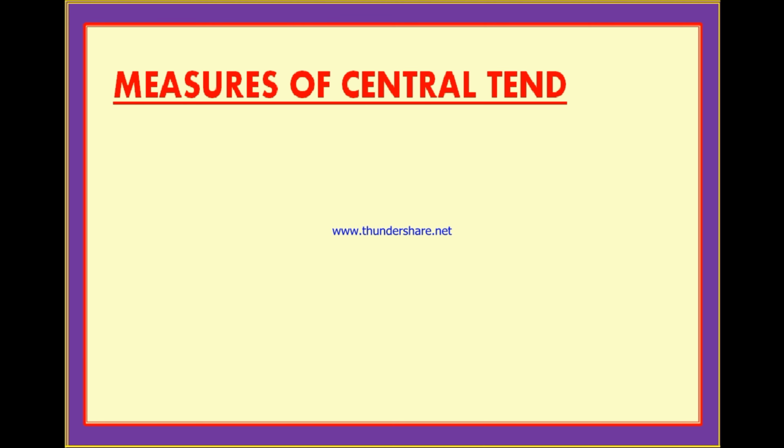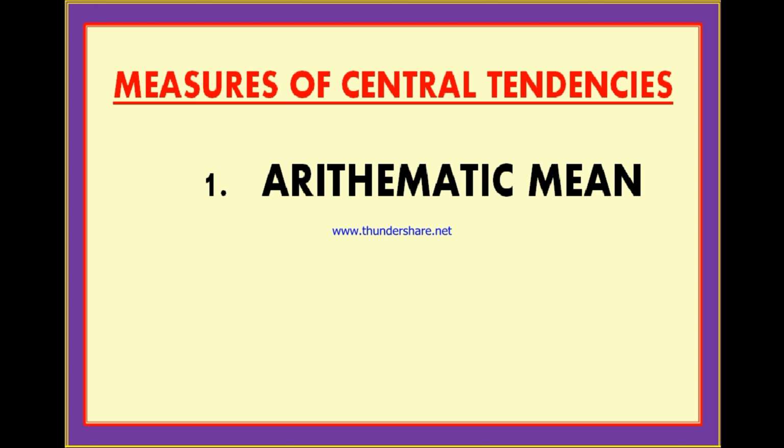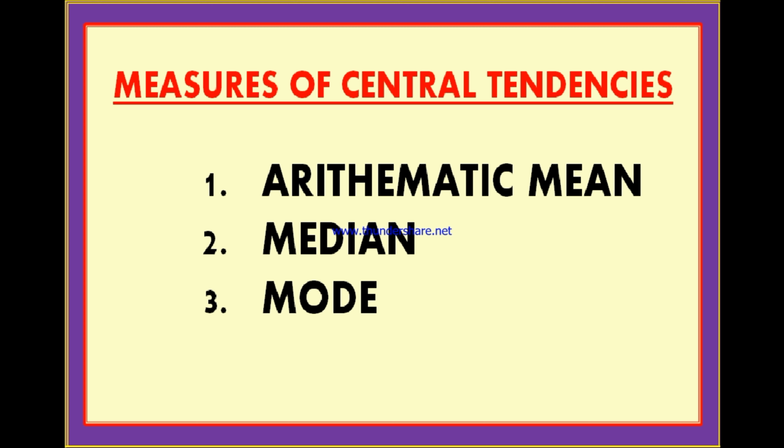Now, measures of central tendencies. There are three measures of central tendencies. First one is arithmetic mean, which is also called mean or AM. The second is median and the third is mode. These three are called measures of central tendencies.